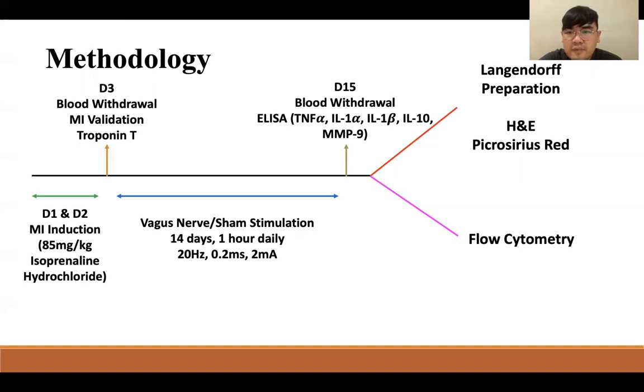Afterwards, the first batch of rats, I will use it for Langendorff preparation, and then the subsequent heart will be used for H&E staining and picrosirius red staining. For the second batch of the animal, I will use it for flow cytometry.